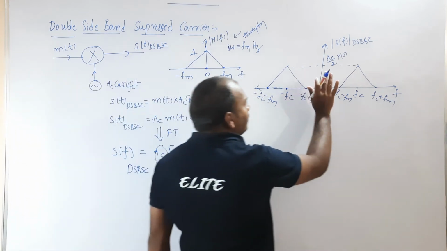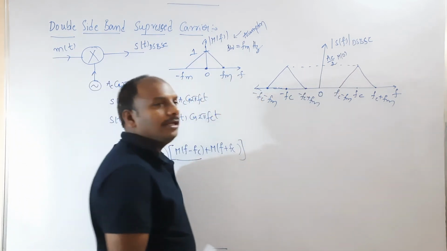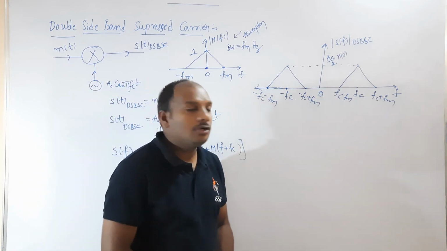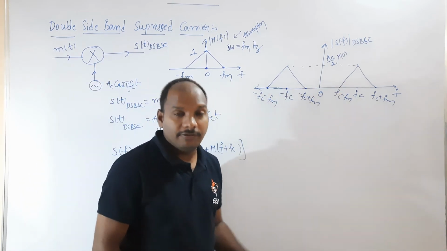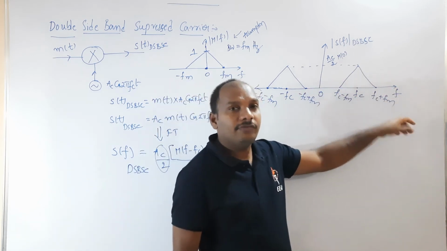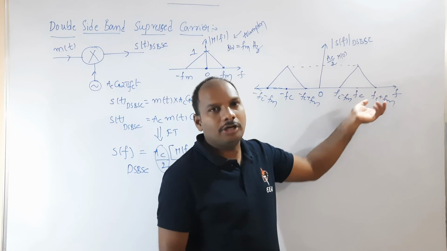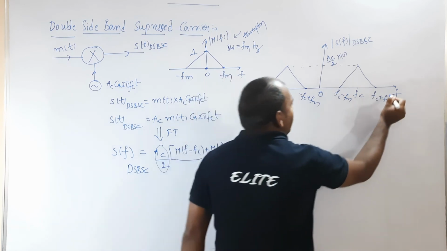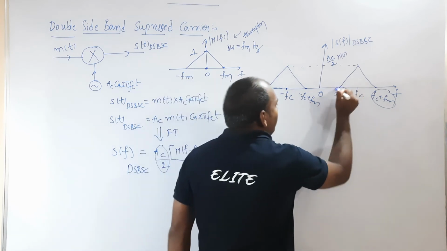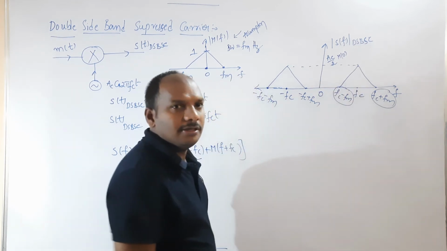Once you know the DSB spectrum, you can calculate the bandwidth. For any signal, to calculate the bandwidth you have to consider only positive frequencies. In the positive frequencies, you have to consider the higher frequency component and the lower frequency component. Now see here, what is the higher frequency component? fc plus fm. What is the lower frequency component? fc minus fm.